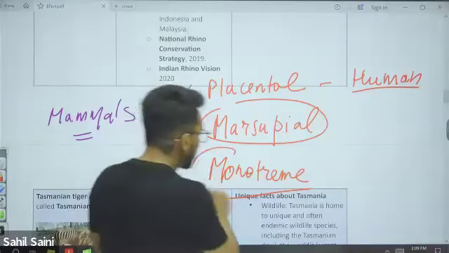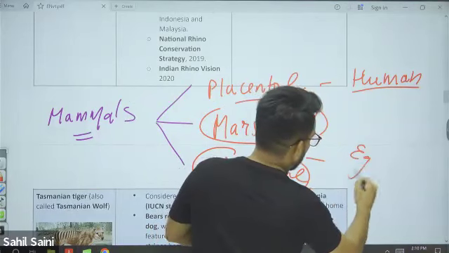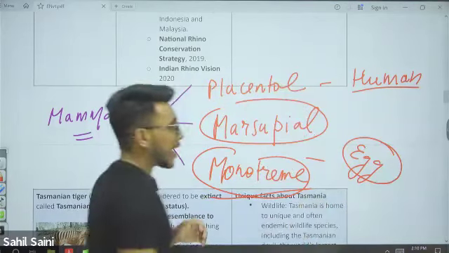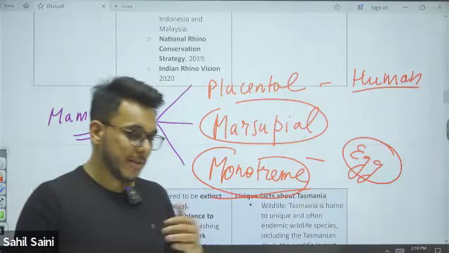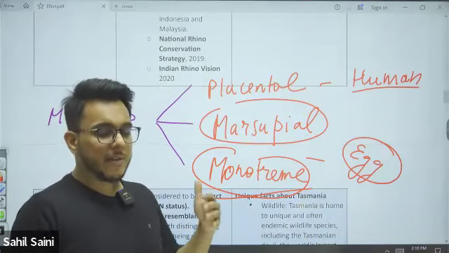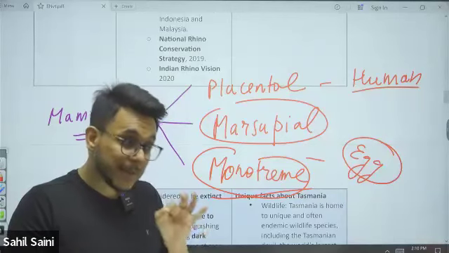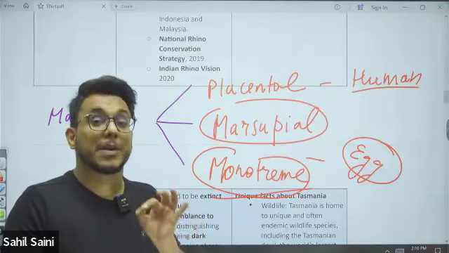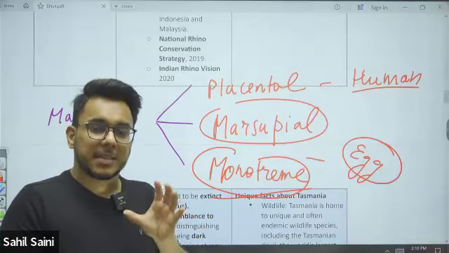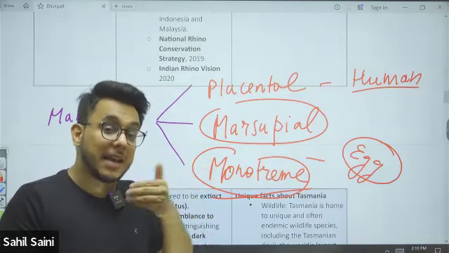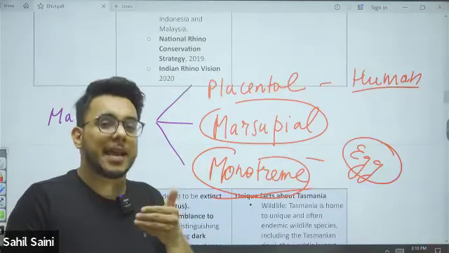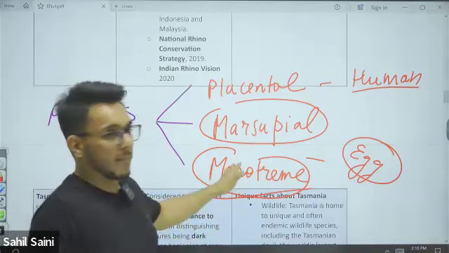And then monotremes are egg-laying mammals. Basic understanding is that mammals give birth to young ones, but there is a specific type of mammal, the platypus. It has all the features of a mammal, but rather than giving birth, it lays eggs. They are called monotremes, egg-laying mammals.